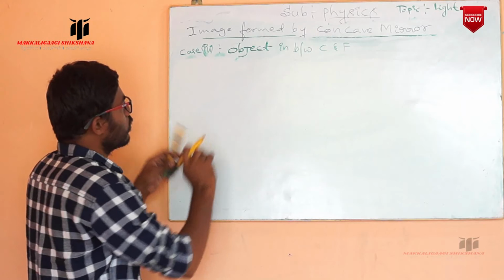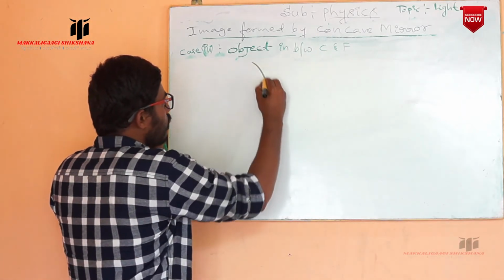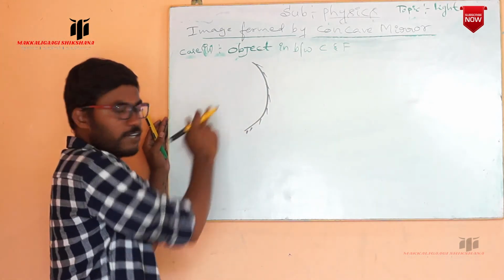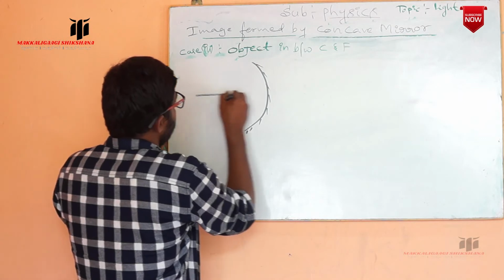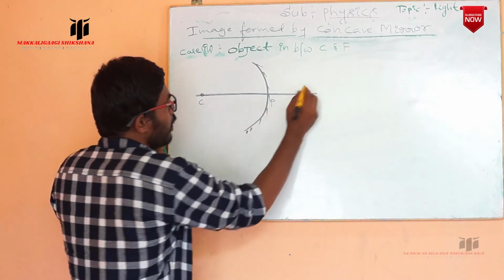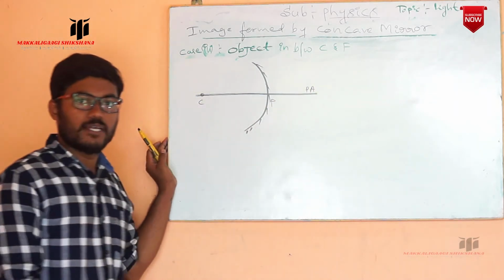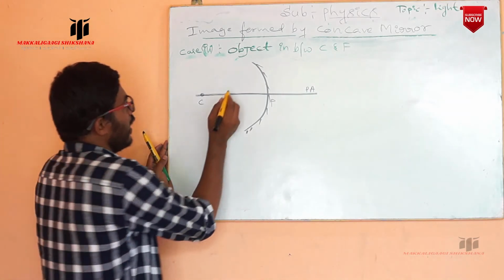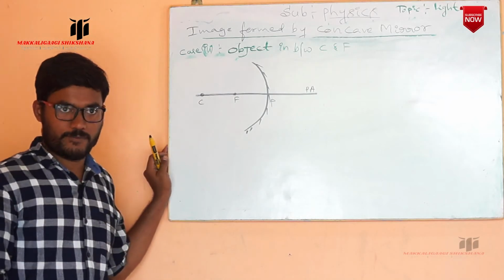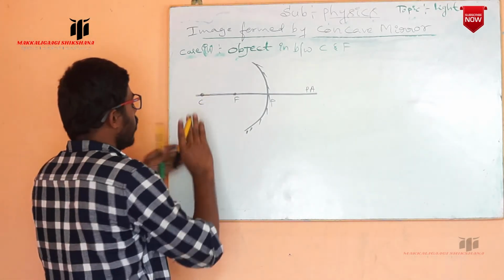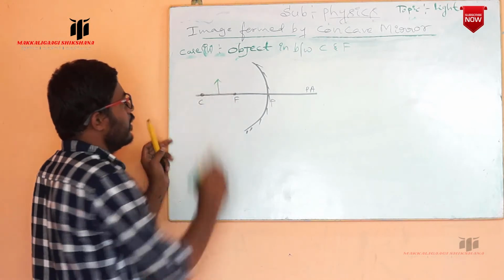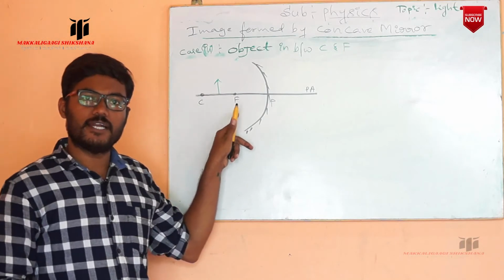Now I am going to consider this concave mirror. The inner surface is the reflecting surface. The line passing through the pole and center of curvature is taken as the principal axis. Exactly in the middle, you take the focus. Now I am going to place an object in between the center of curvature and focus. So this is the object we placed in between the center of curvature and focus.